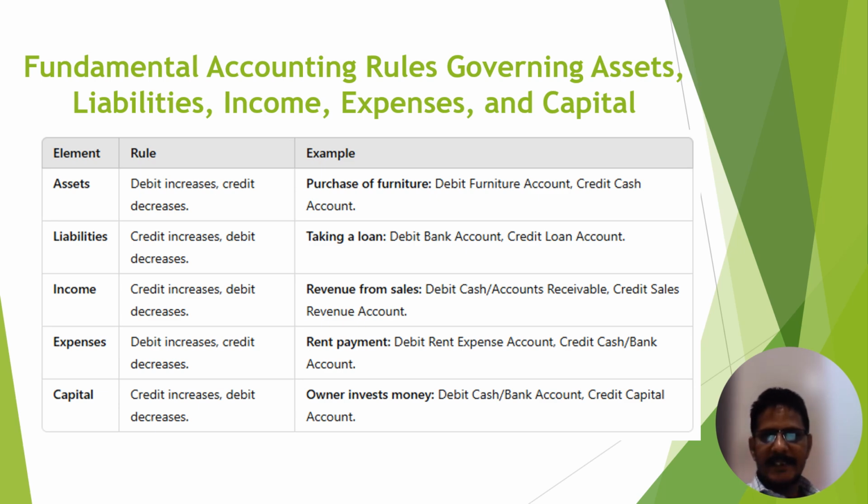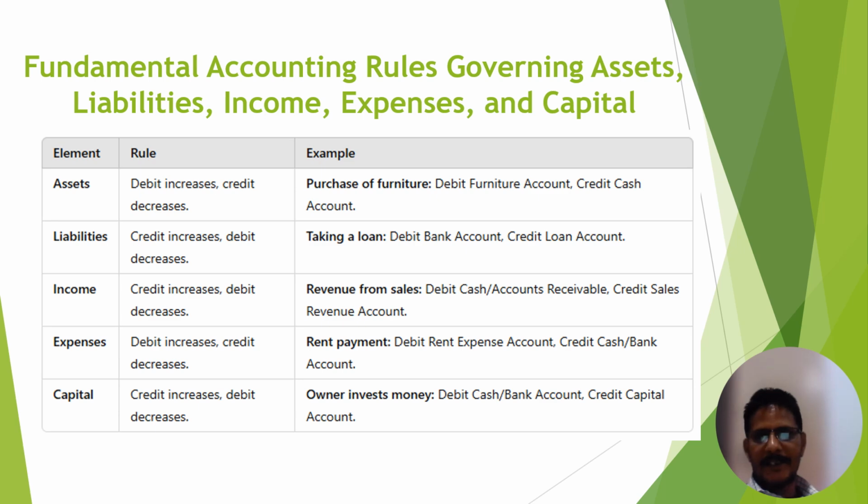On the other side, our stock decreases. Stock is also our asset, and stock decreases when we sell the product. So here you mention the sales account on the credit side.